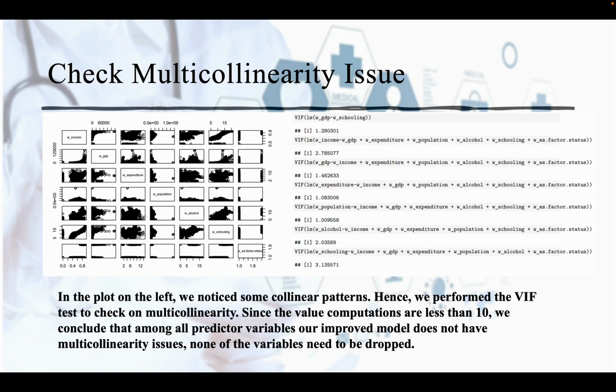In the plot on the left, we notice some collinear patterns. Hence, we performed the VIF test to check for multicollinearity. Since the VIF values are all less than 10, we conclude that among all predictor variables, our improved model does not have multicollinearity issues. None of the variables needs to be dropped.